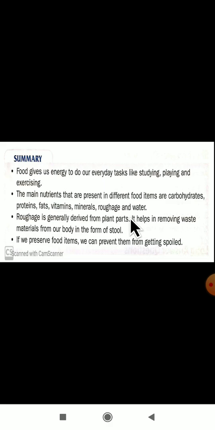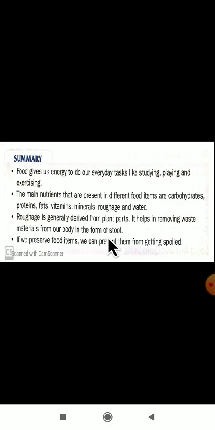Next one, roughage is generally derived from the plant parts. From where are we getting roughage? From the plant parts. It helps in removing waste material from our body in the form of stool. Stool is nothing but waste. For example, sweat and urine.